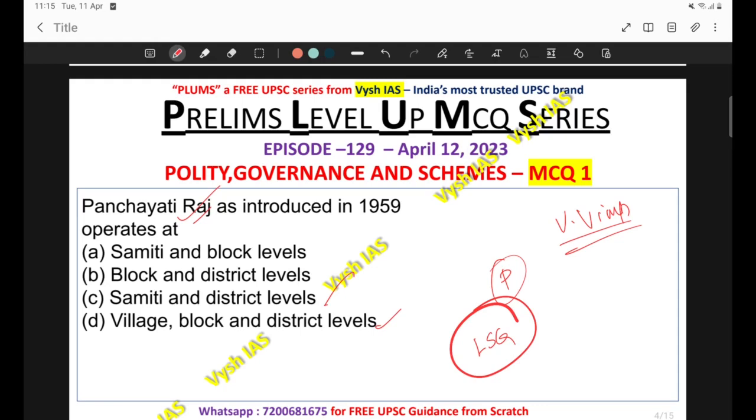Particularly because we are following a democratic form of government, these grassroots level institutions become very important as far as polity is concerned. So please give a special impetus to this portion. Why am I telling this now? As we all know, prelims is nearing, so you can prioritize your portions.